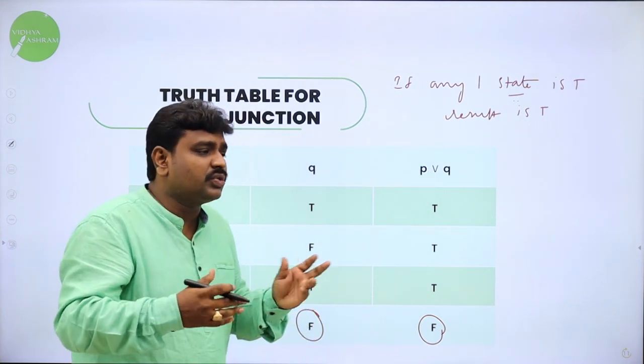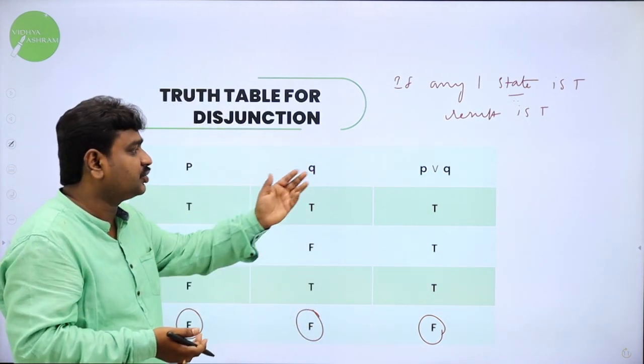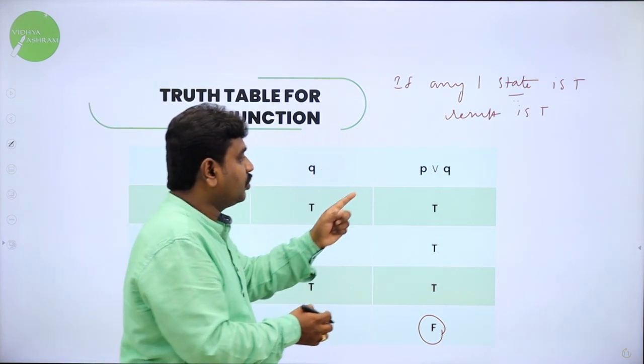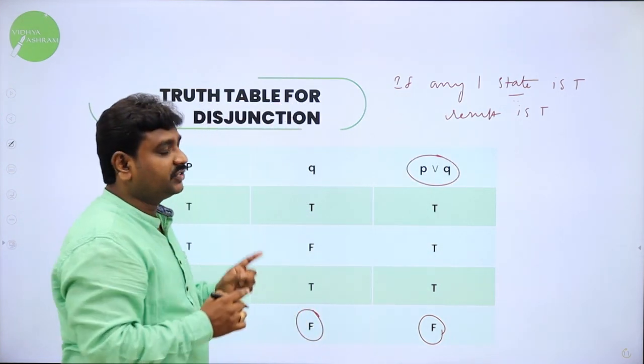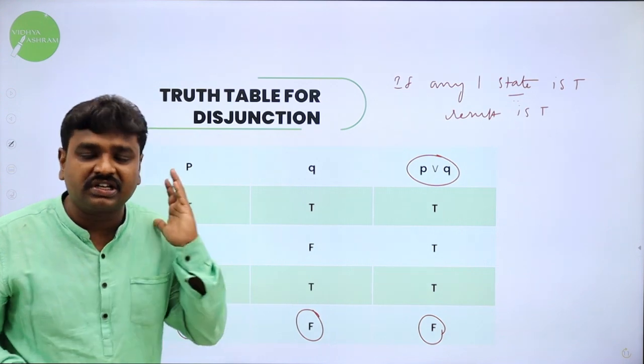So, if any one is true, the result is true. That is the logic I can say. Many situations in daily life will apply this. So, you know how to read this. This is P OR Q. What is the logic of this? If any one statement is true, the result is true.